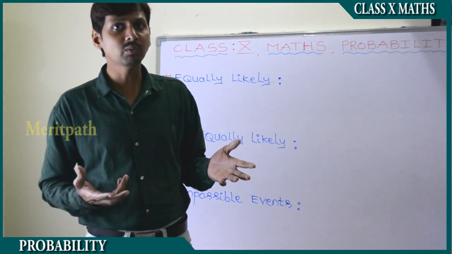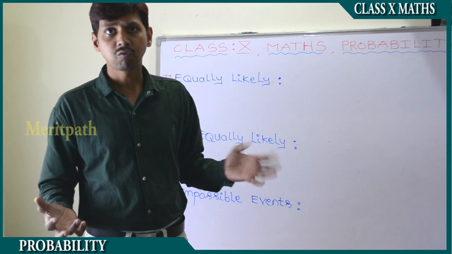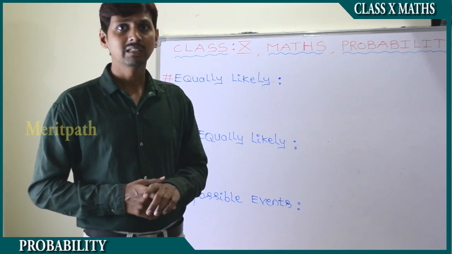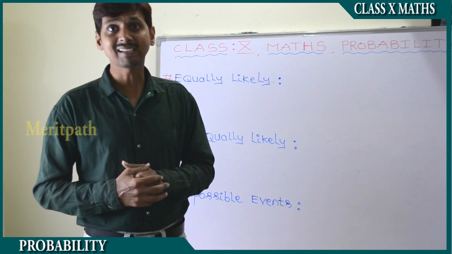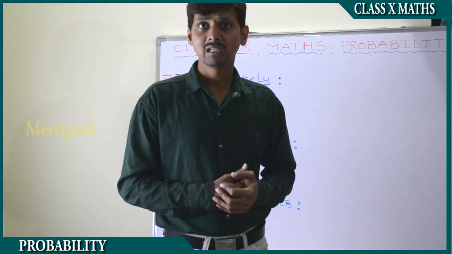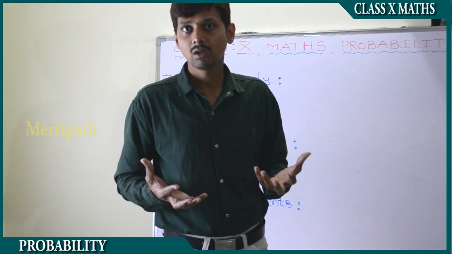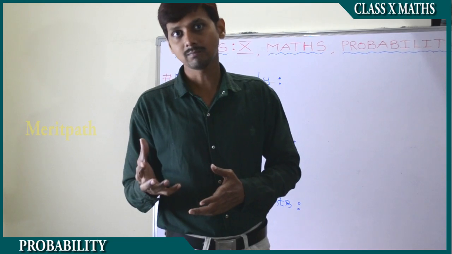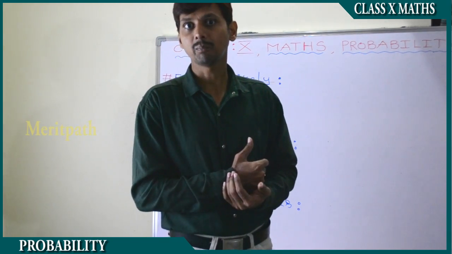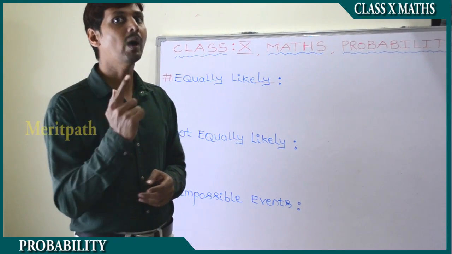In another situation, we have 4 white color balls and only 1 black color ball in the basket. So what we can understand here is there is more possibility to get a white color ball than a black color ball, because there are 4 white color balls and only 1 black color ball.